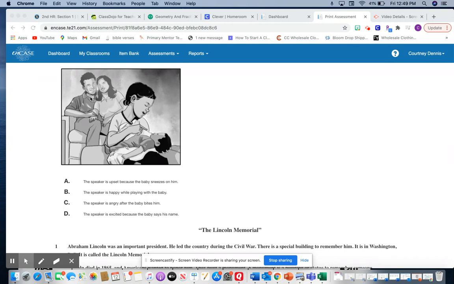I don't think mom and dad would be smiling if he was angry about being bitten. Or the speaker is excited because the baby says his name. Well, I don't think the baby is quite big enough to say his name yet. So the best answer for this one would be B. The speaker is happy while playing with the baby.